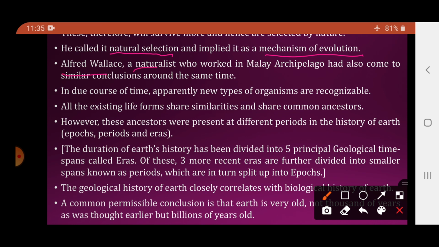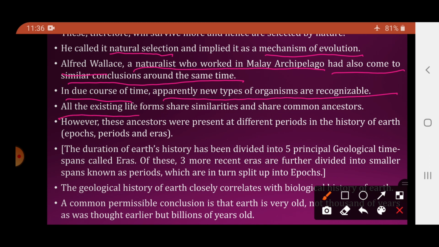Alfred Wallace, a naturalist who worked in Malay archipelago, had also come to similar conclusions around the same time. ये जो natural selection का डार्विन ने बोला, वही टाइम पे Alfred Wallace was also working in Malay archipelago and he also came out with the same conclusion. In due course of time, apparently new types of organisms are recognizable. As the time passes, new life forms were formed.